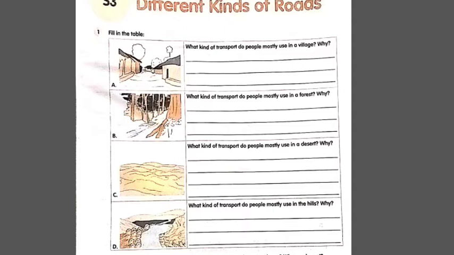Students, just now I have shown you some different types of transport like elephant, camel, bullock cart, bus and jeep. Now you will think about what kind of transport will be most suitable to travel to these places given in your S3, and you must draw the table. I hope you all have drawn the table in your notebook and listed the places in one column and the transport used in the other. Here you can see different pictures are given, and in these pictures different places are shown and questions are also asked for these places. Which transport is most suitable, you will write here.